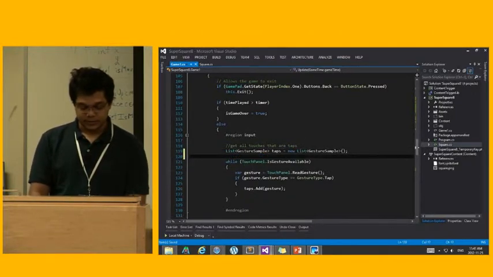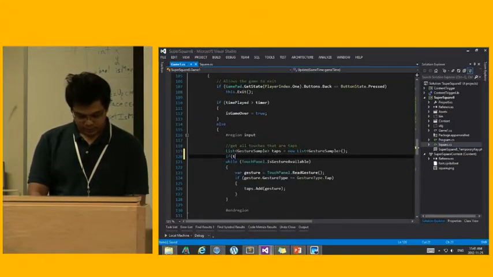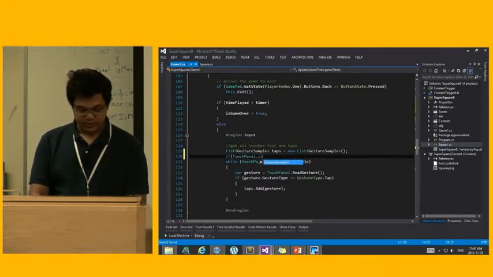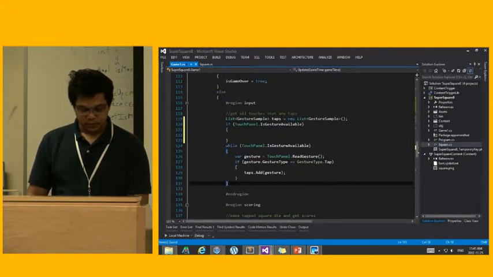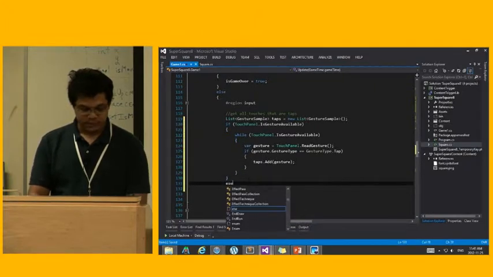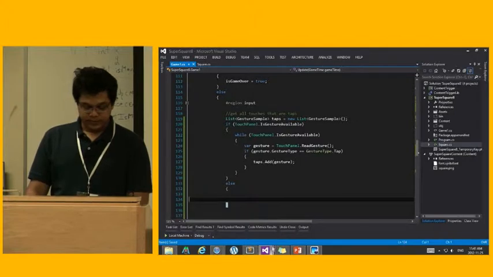I have a mouse. So what I should check is if the touch panel has any gestures, right? Do this. Otherwise, if someone's using a mouse or a keyboard, do something else.